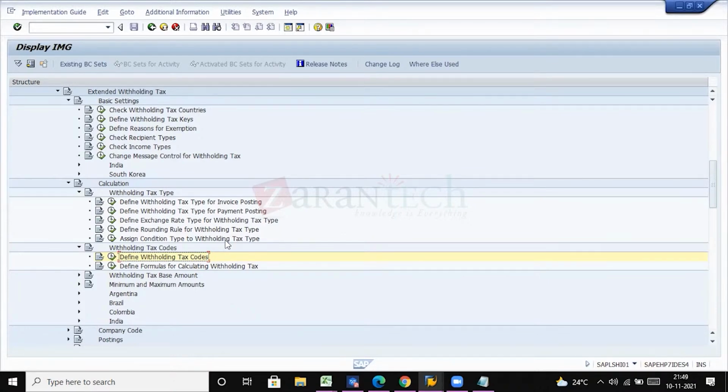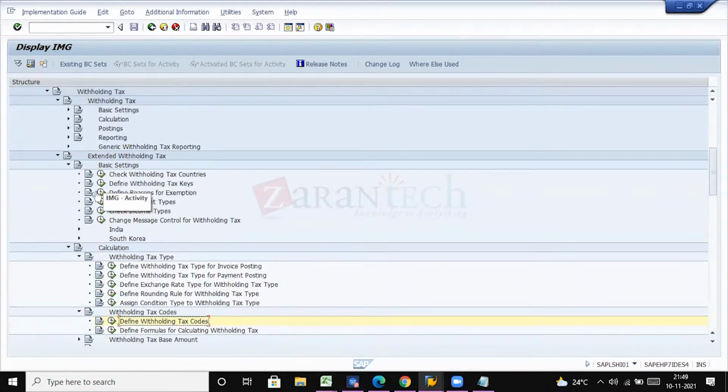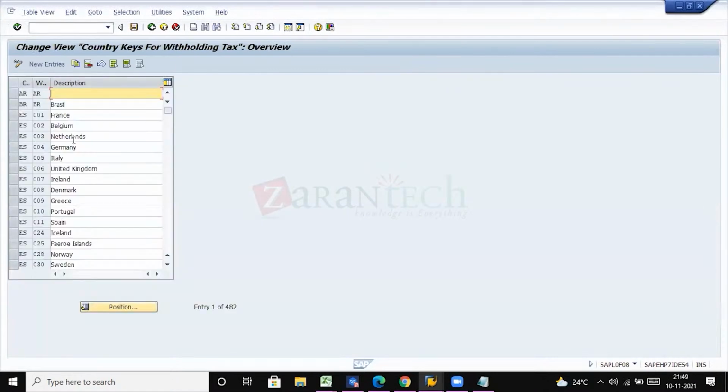Now the first setting is to check withholding tax countries. So you need to check whether your company code is a US company code, right? Any candidates from US?